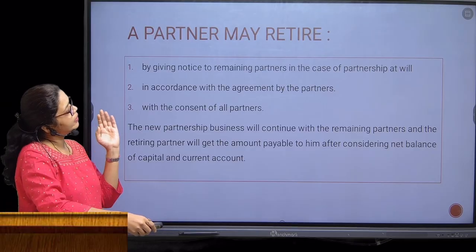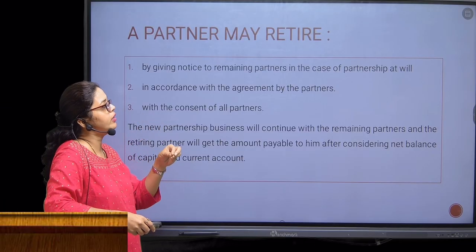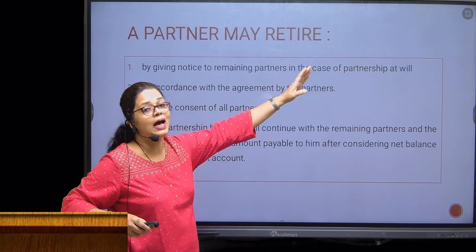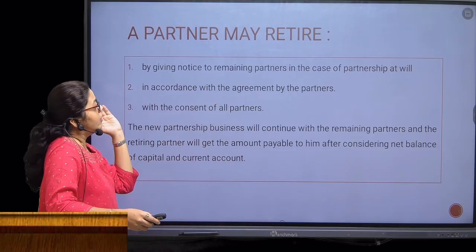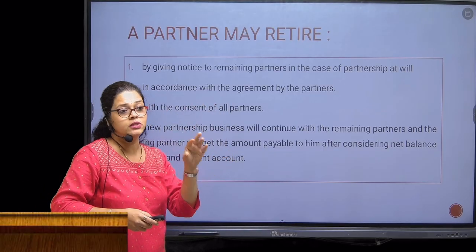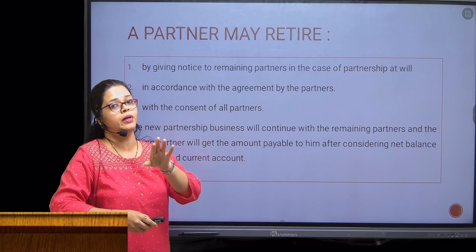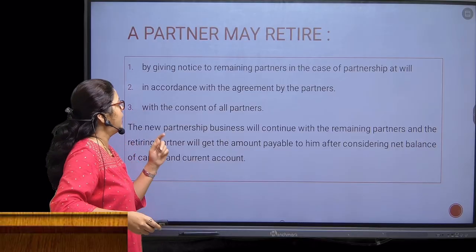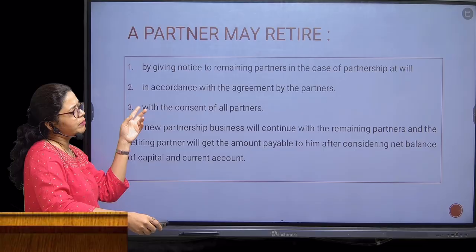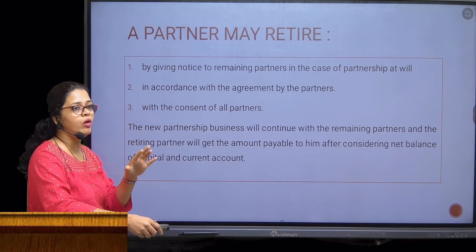When a partner retires, he cannot directly retire. He has to give prior notice to the remaining partners in case the partnership is at will. Second, in accordance with an agreement of the partners. If three partners are doing the business and one partner agrees to be a partner for 3 years, after that he will retire from the firm. Next, with the consent of all the partners. In any case, the remaining partners will continue the business.